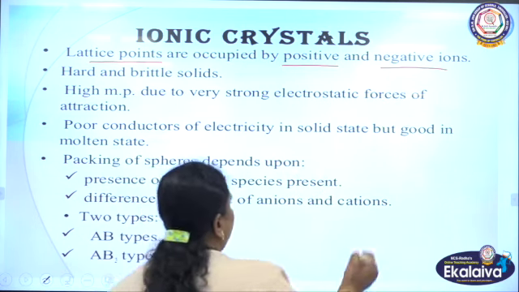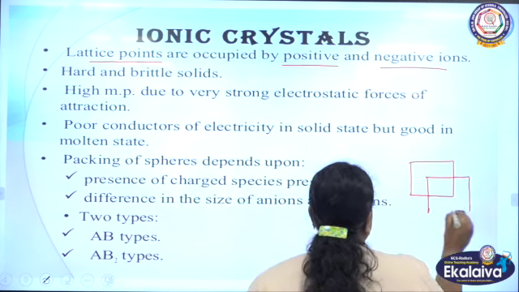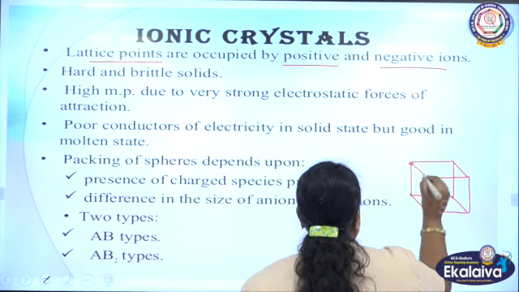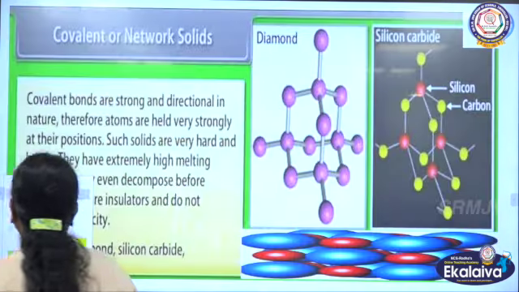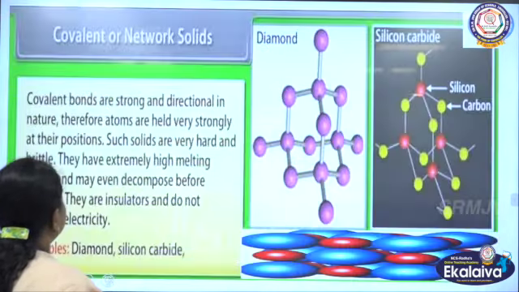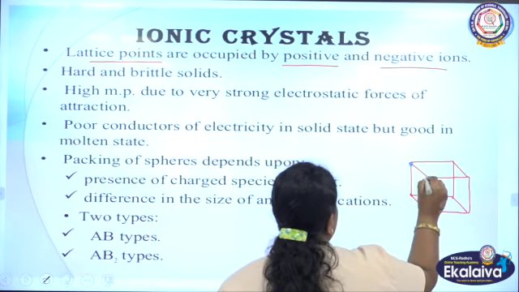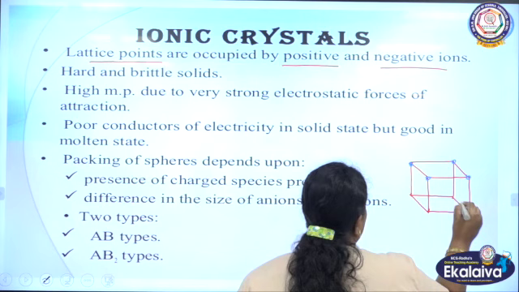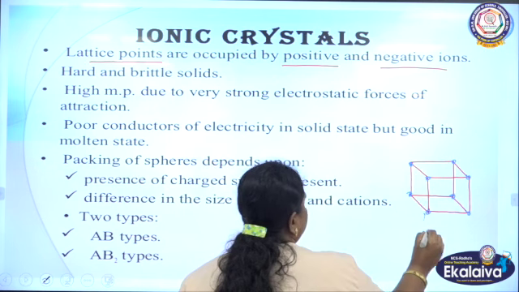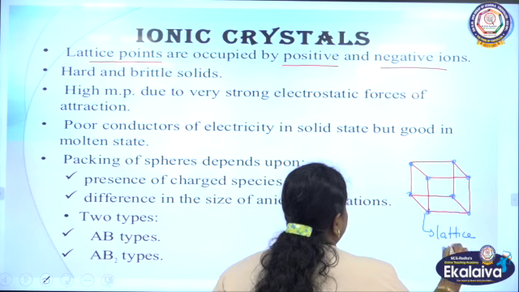For example, if this is the lattice, these are called lattice points. These lattice points are occupied by ions, positive ions and negative ions.